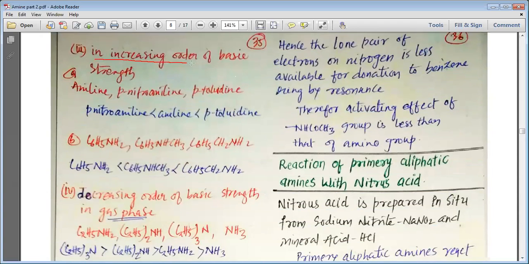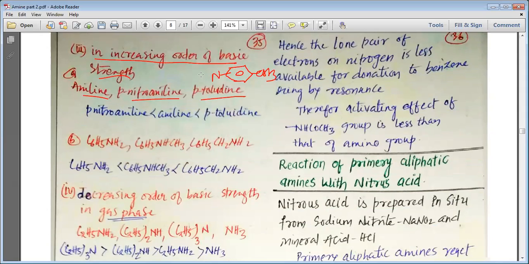Now, my dear students, we want to study in the increasing order of the basic strength aniline, para-nitroaniline and para-toluidine. My dear students, para-toluidine is the kind of compound where with the aniline here we have a CH3 group bonded.